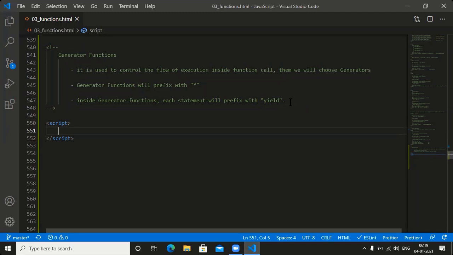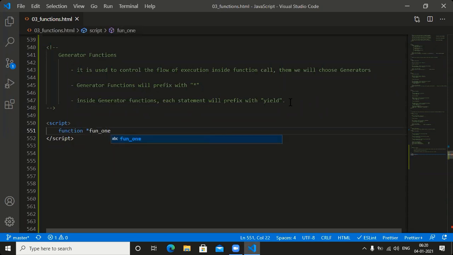That script tag we need to take. After taking the script tag here, how to create the function? Function. A generator function should be prefixed with what? Star symbol. Function. Which function?